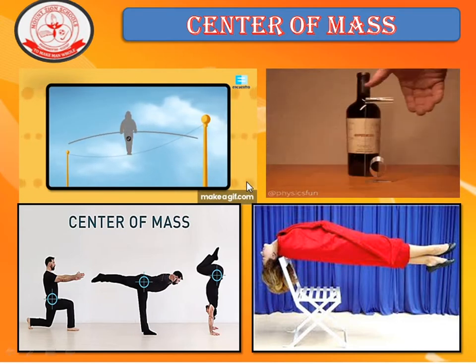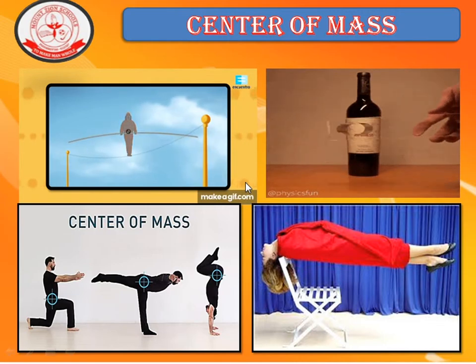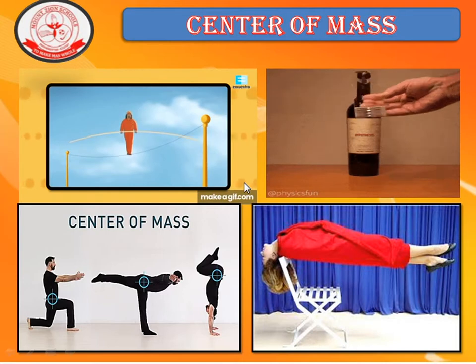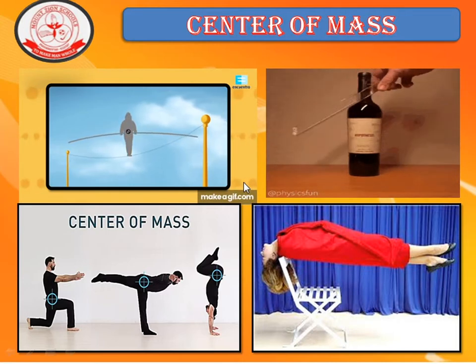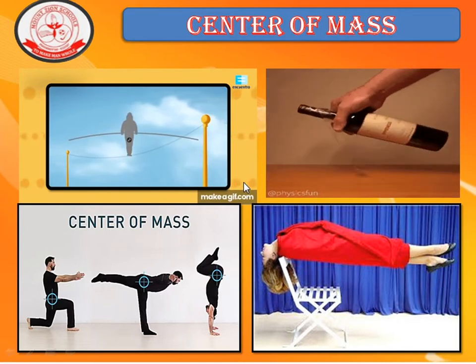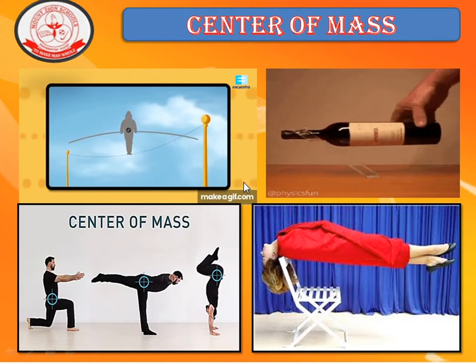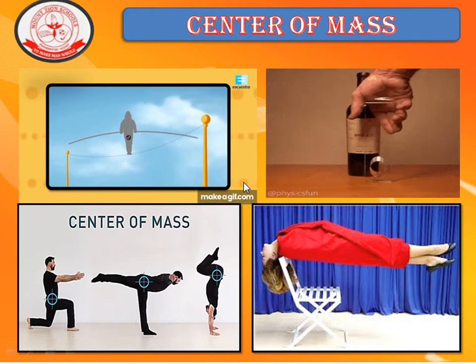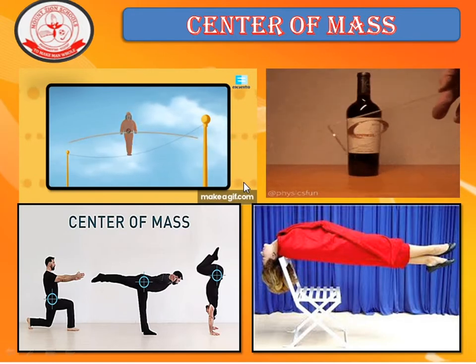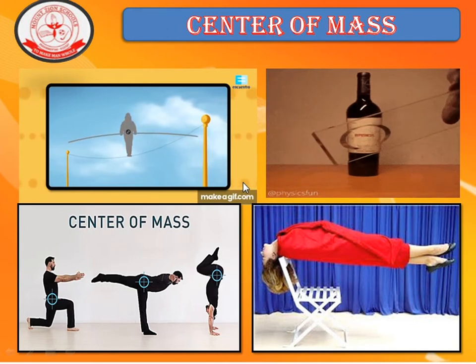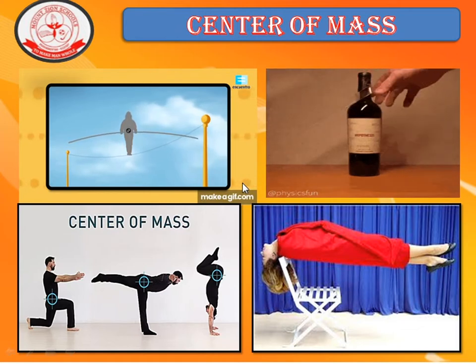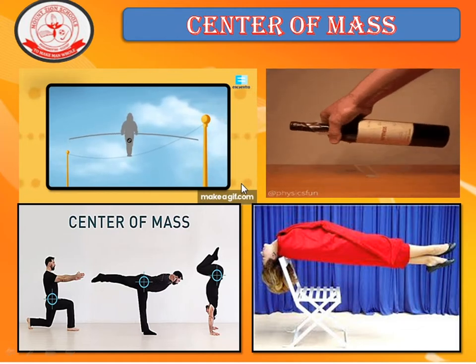So if you see in the second picture, the bottle is balanced by a small glass plate. What is the reason for that? It is also because of the center of mass. So the center of mass of the bottle and the center of mass of the glass are balanced at a particular point, which we call the center of mass for both these masses.